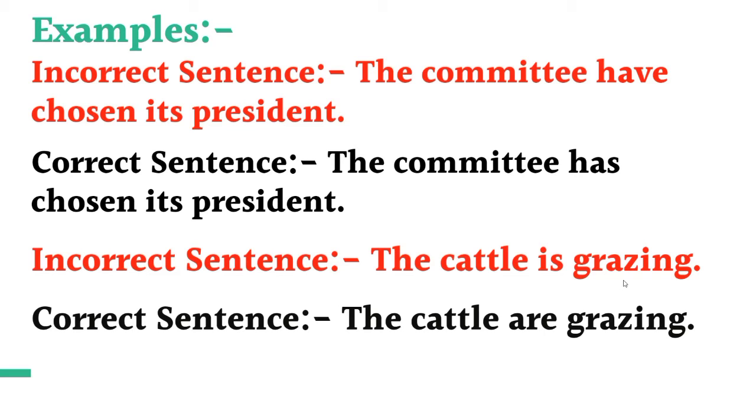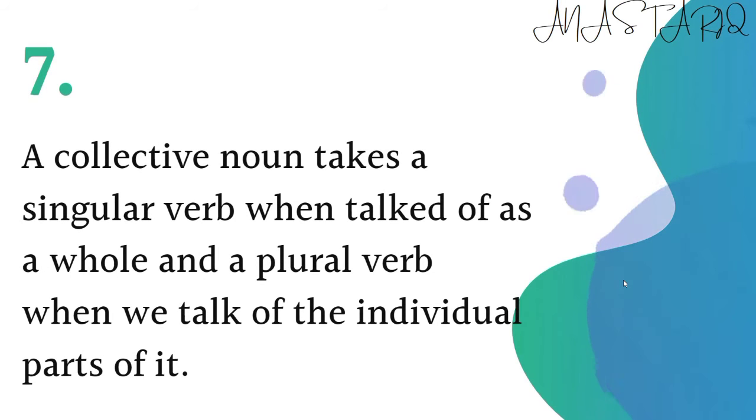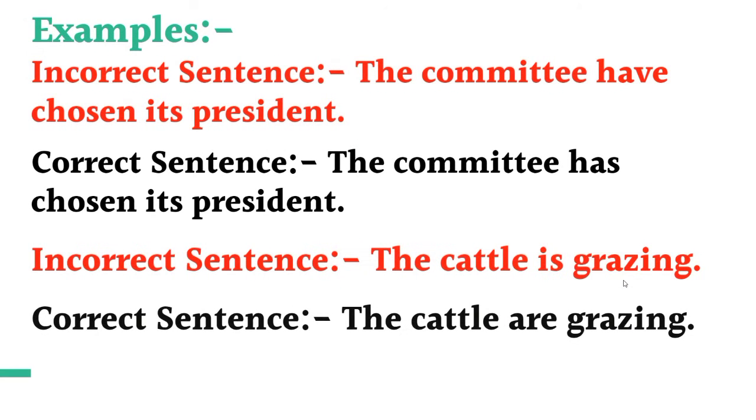But if the collective noun is used so that we talk of the individual parts of it, then we will use a plural verb with it. Like, the cattle is grazing is incorrect while the cattle are grazing is correct, because here we are referring to each individual of the cattle, each animal in the cattle. When we talk of the individual parts in a collective noun, we use a plural verb. But if we talk as a whole or as a single body, then it will take a singular verb.